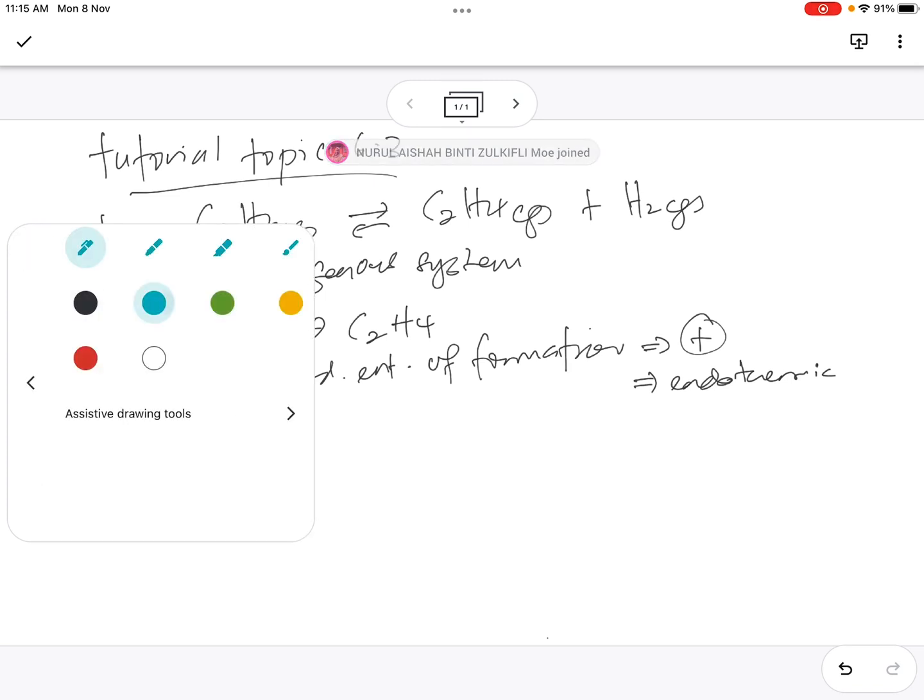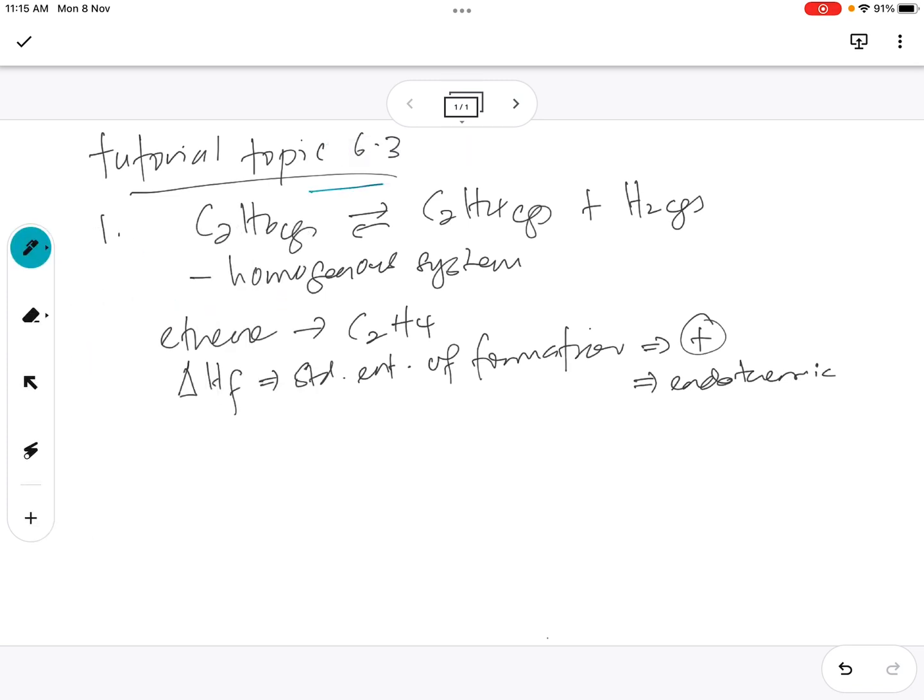So I take the green pen and put it here. You can see the turquoise color arrow. That is the forward reaction. Or we say formation of ethene is endothermic. That means at this end we put delta Hf is positive. Okay, that is endothermic. Clear?